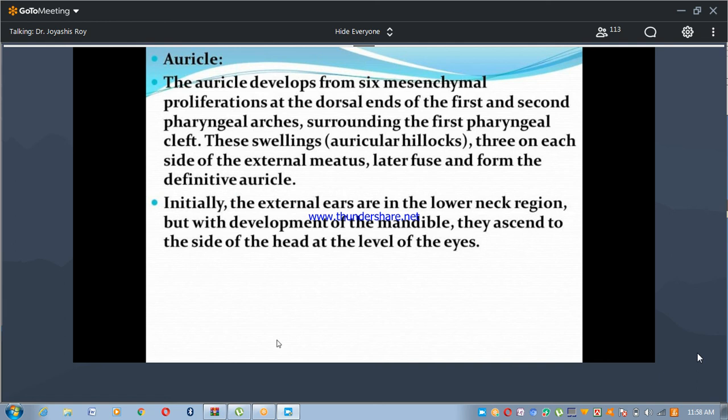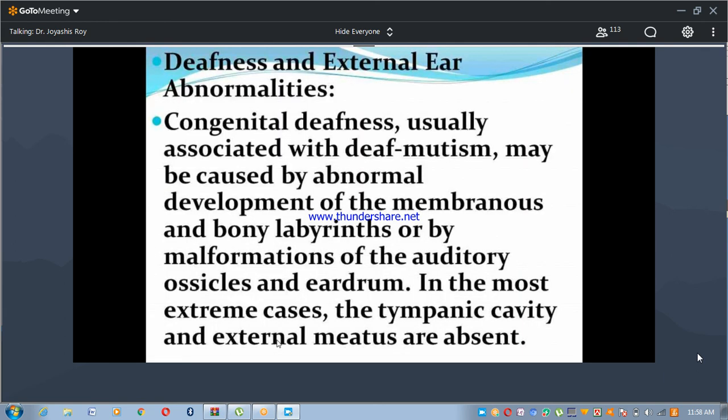There are some congenital abnormalities: deafness and external ear abnormalities. Congenital deafness, usually associated with deaf mutism, may be caused by abnormal development of the membranous and bony labyrinths, or by malformations of the auditory ossicles and eardrum. If the auditory ossicles, that is the malleus, incus, and stapes, do not develop, and the eardrum also does not develop, then the child may have congenital deafness. In the most extreme cases, the tympanic cavity and external meatus may be absent.